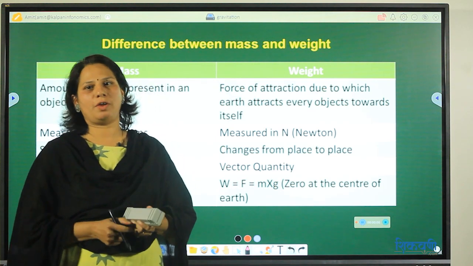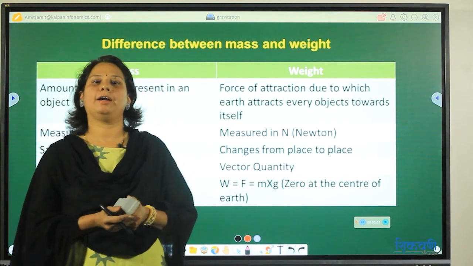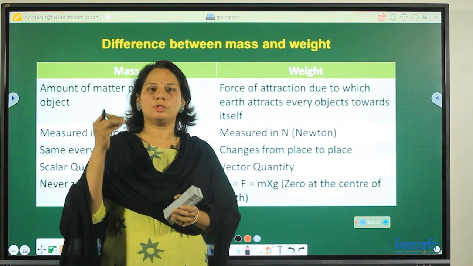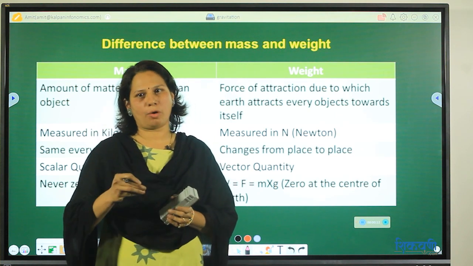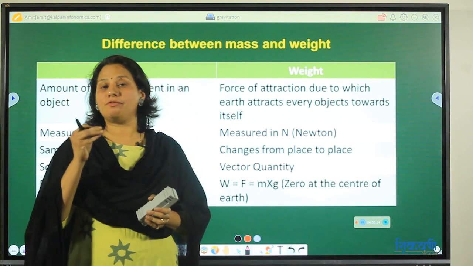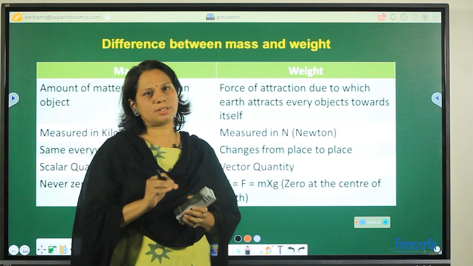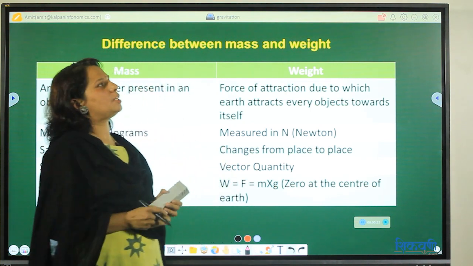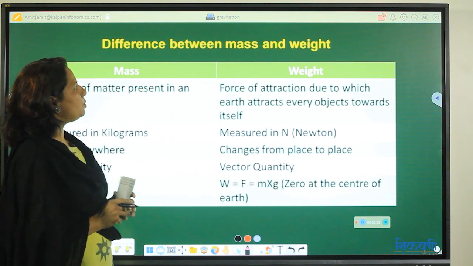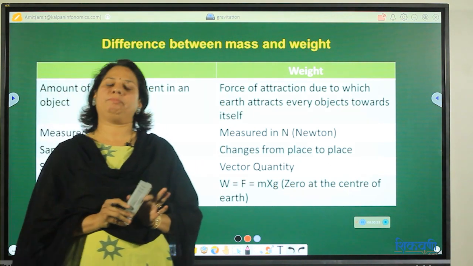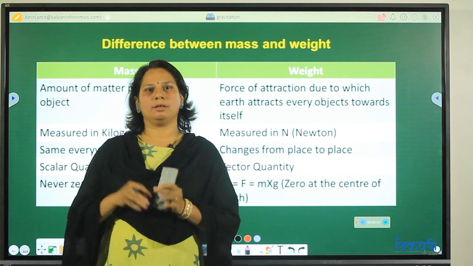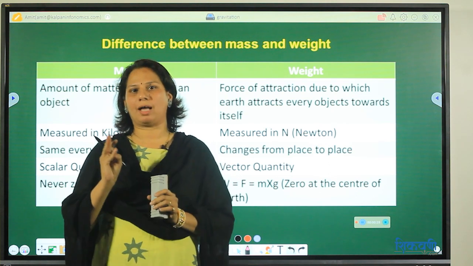Students, so now we are at the end of the lesson and now we are going to learn a few small topics which are very important concepts in physics. So the first concept, a very important concept in physics, is the difference between mass and weight. Many times we get confused between mass and weight.